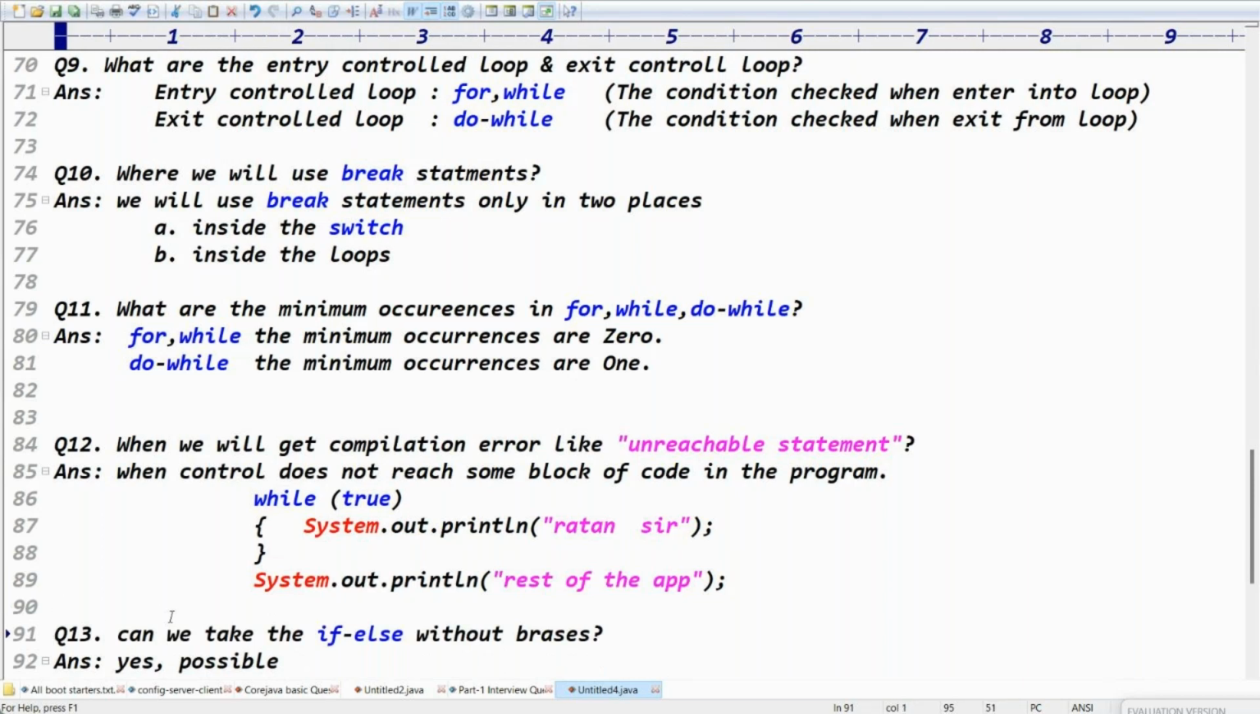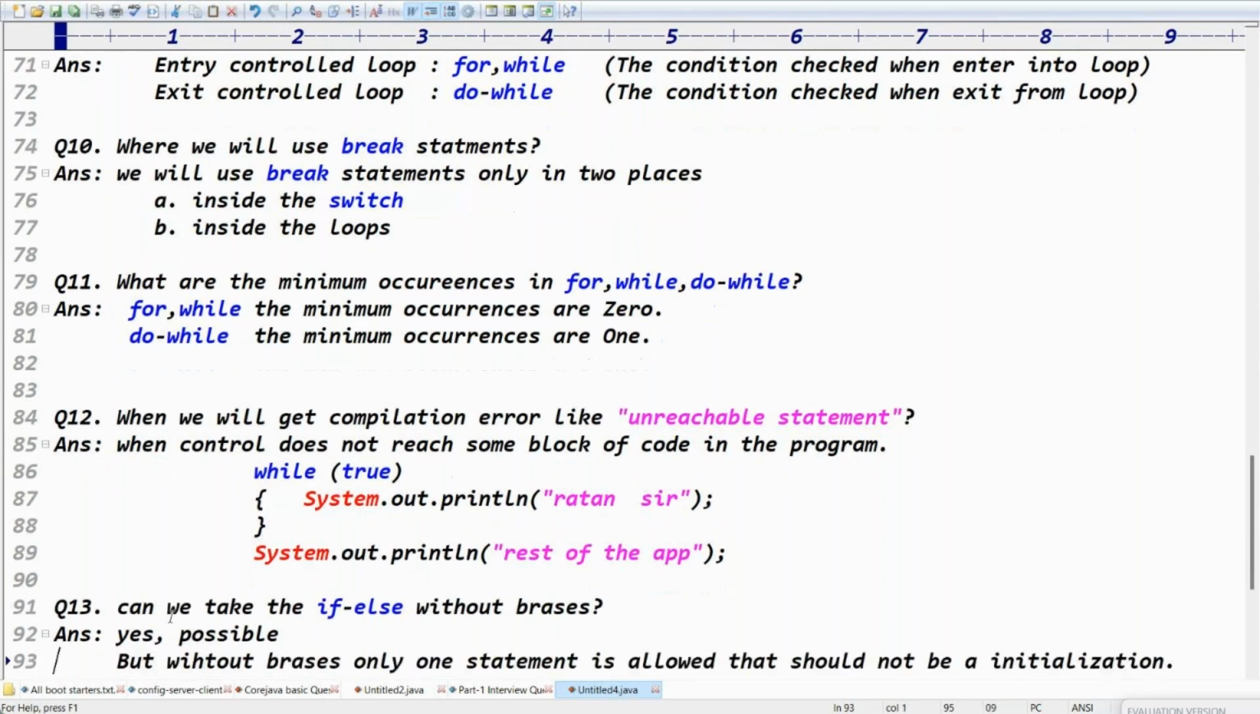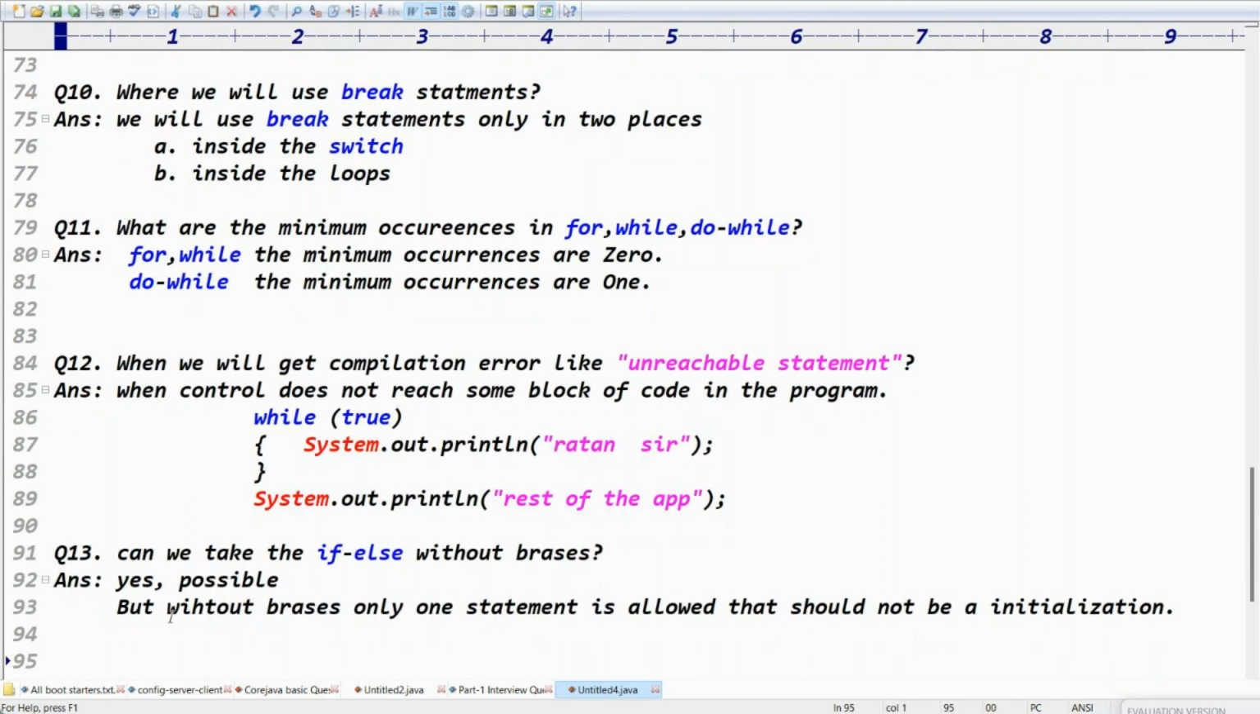As one of the students faced this question: can you take if else without braces? Yes, it is possible. But in real time, we never write the code without braces, guys. That is not a standard. In real time, you should definitely have the opening and closing braces. You understood the point, right? That's very, very important.